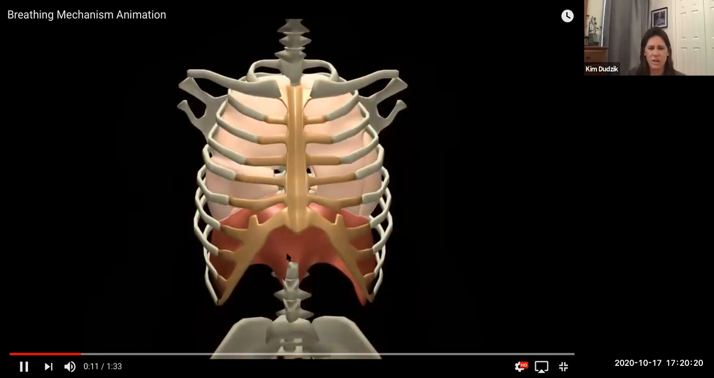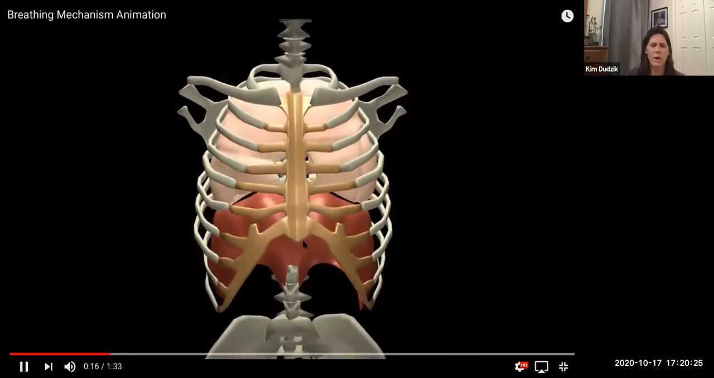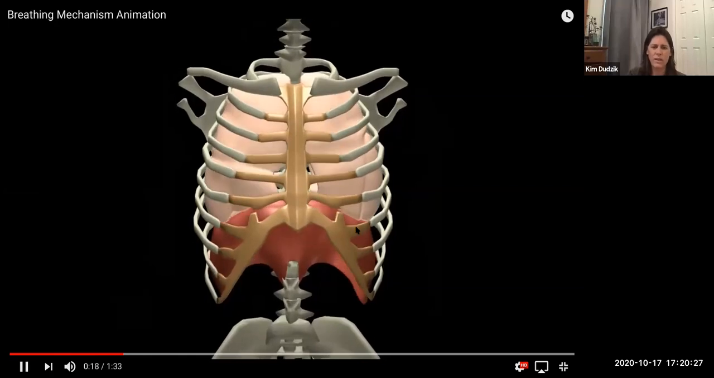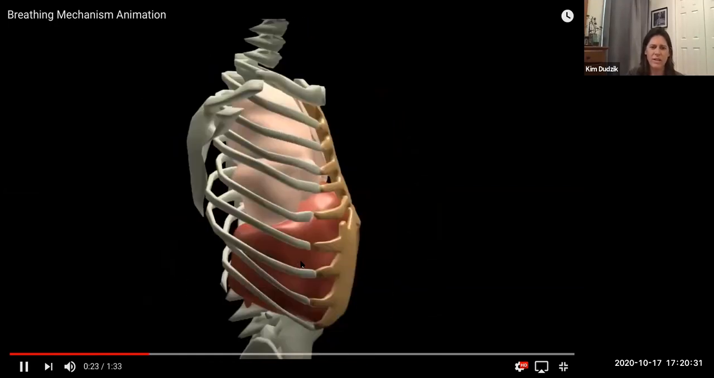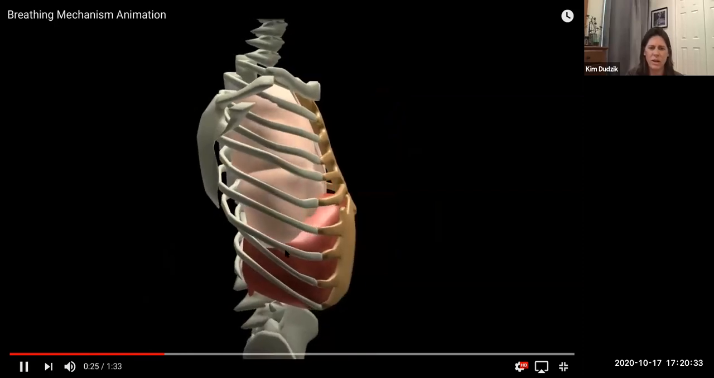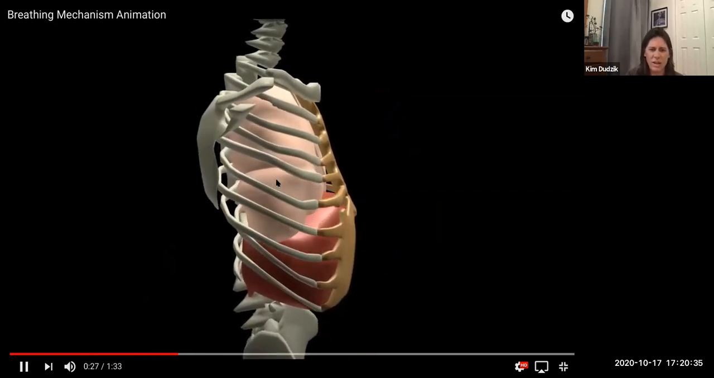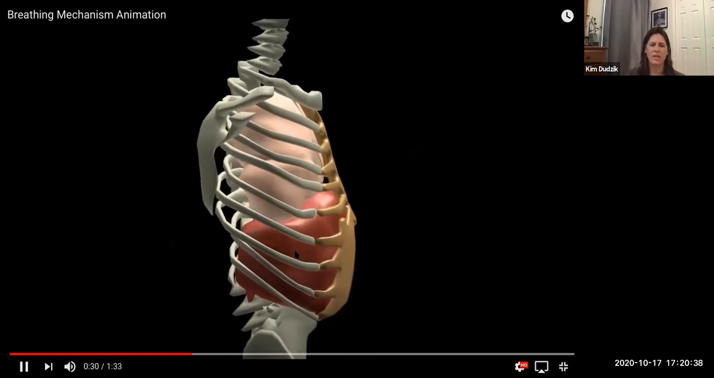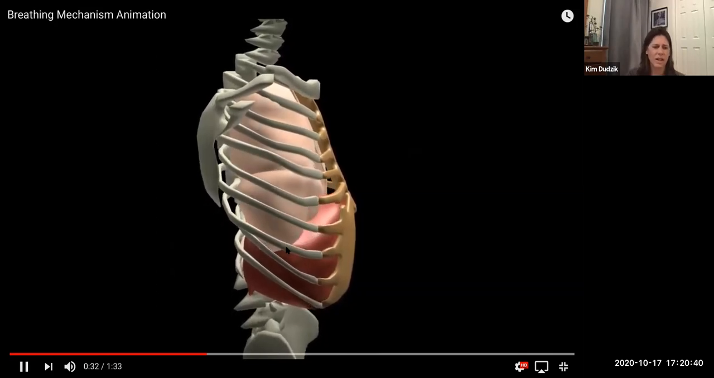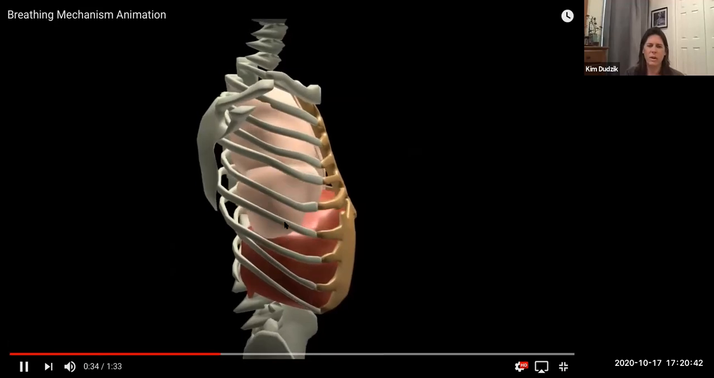animation, you can see that the diaphragm is raising and lowering. When it raises up, the volume inside of the thoracic cavity decreases. When it goes down, the volume increases. Here it is, decrease, increase. Okay, now here's also what's important.